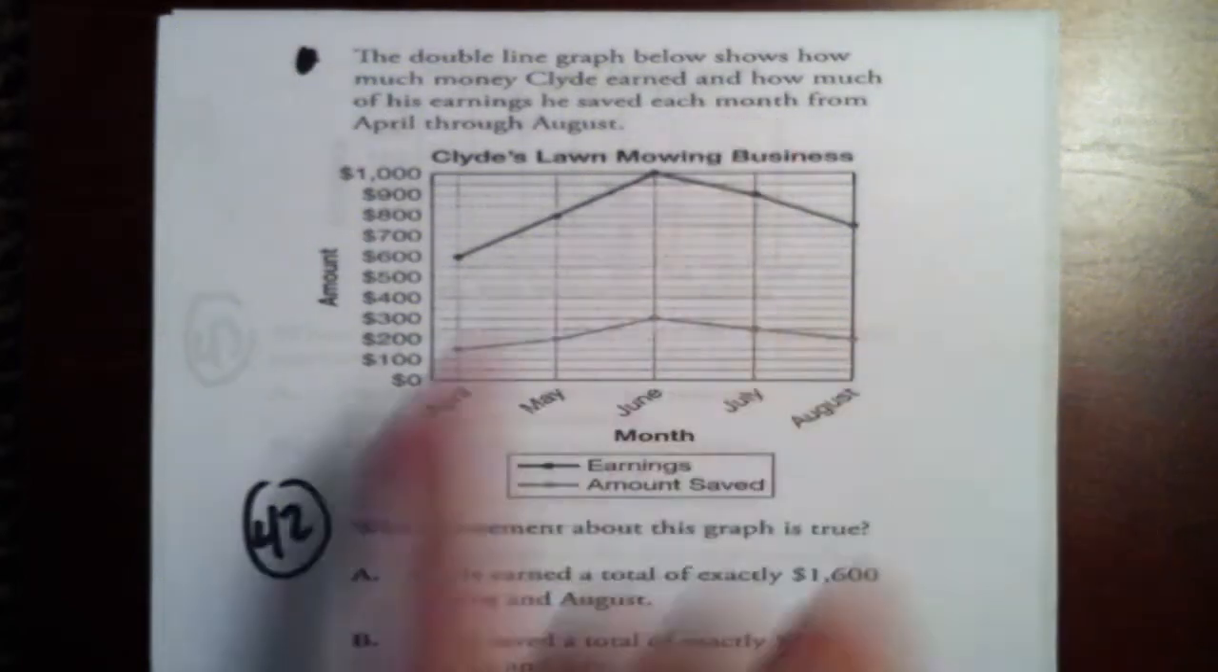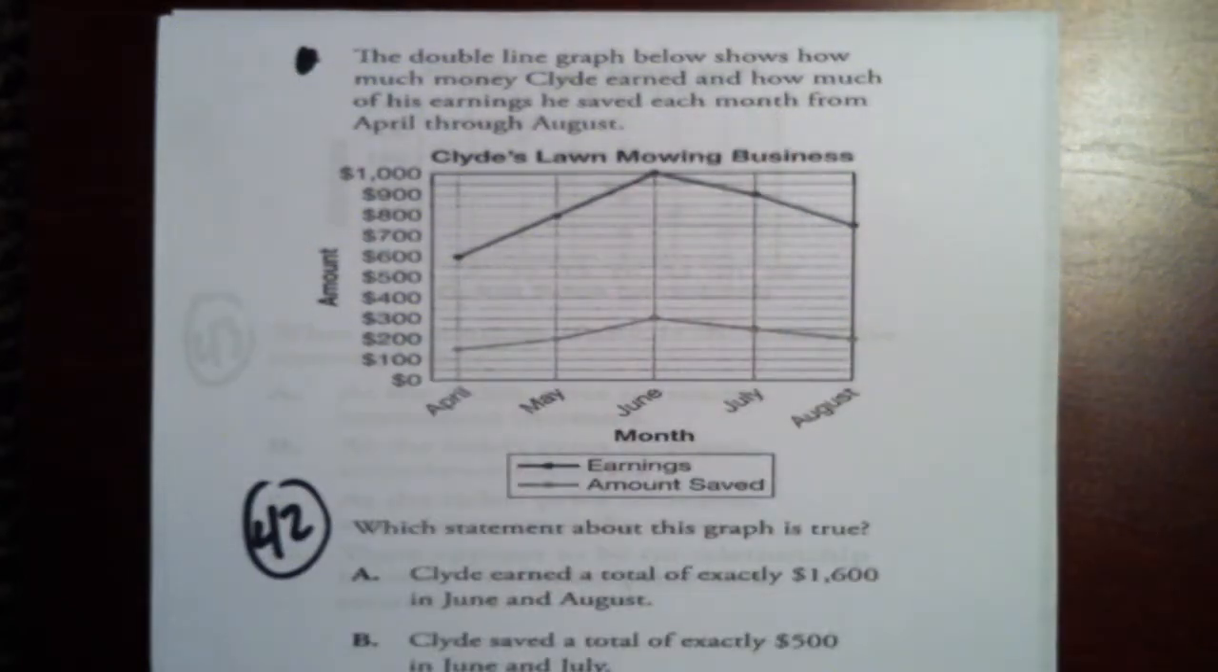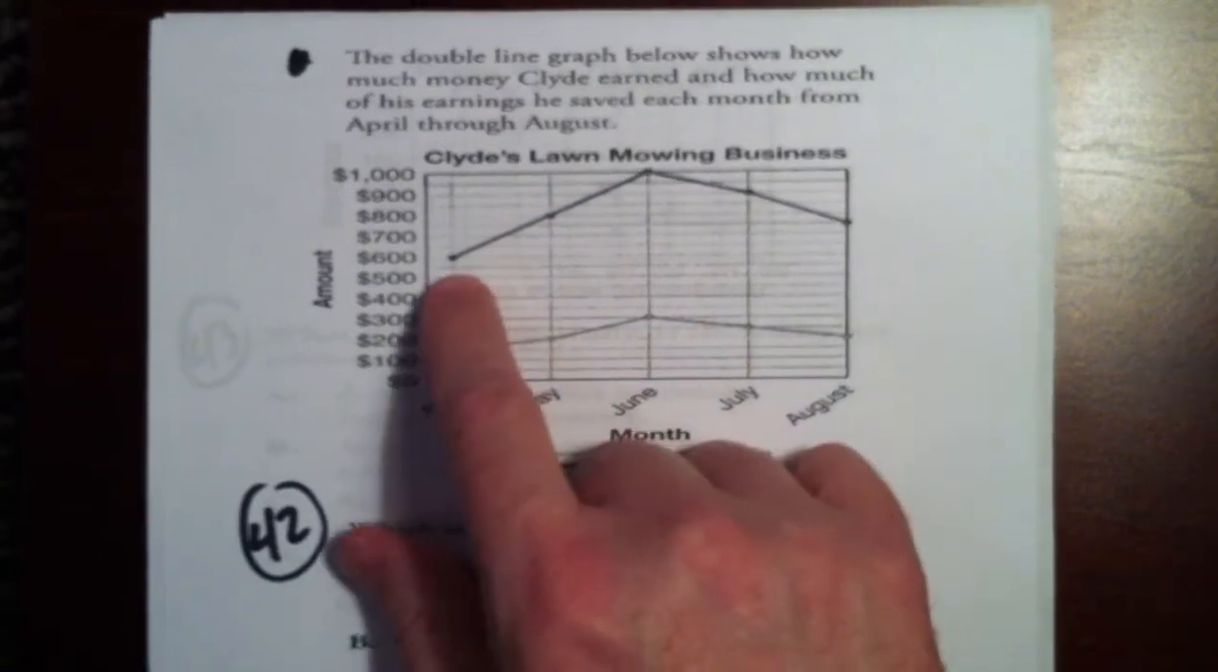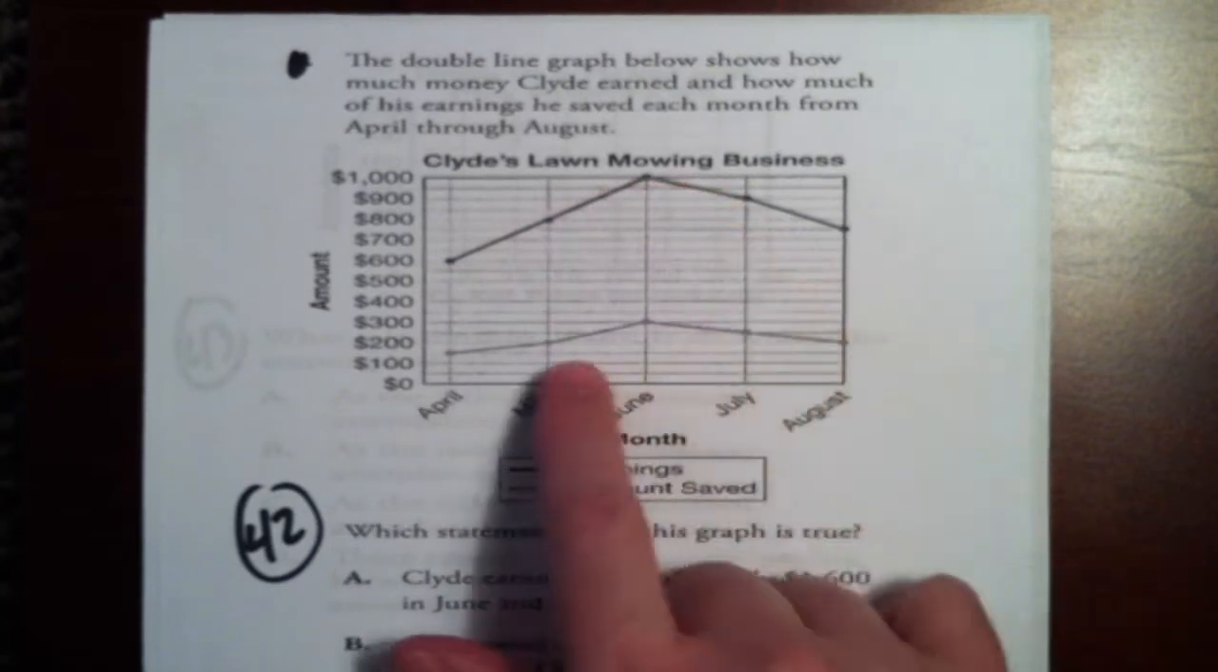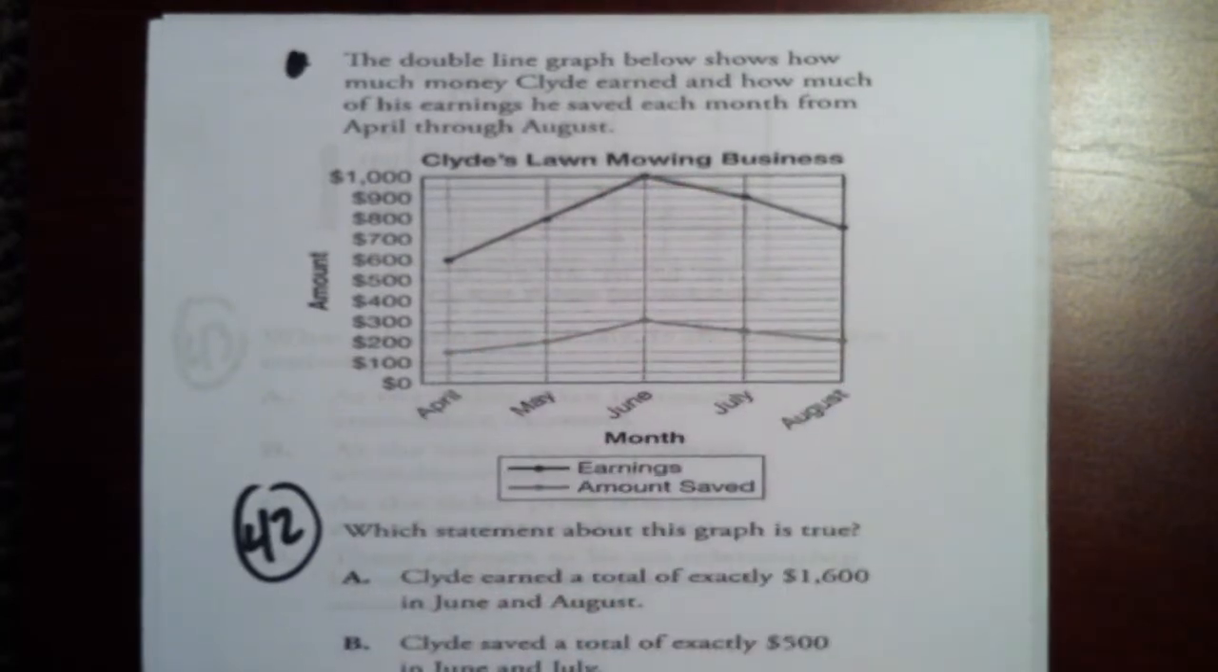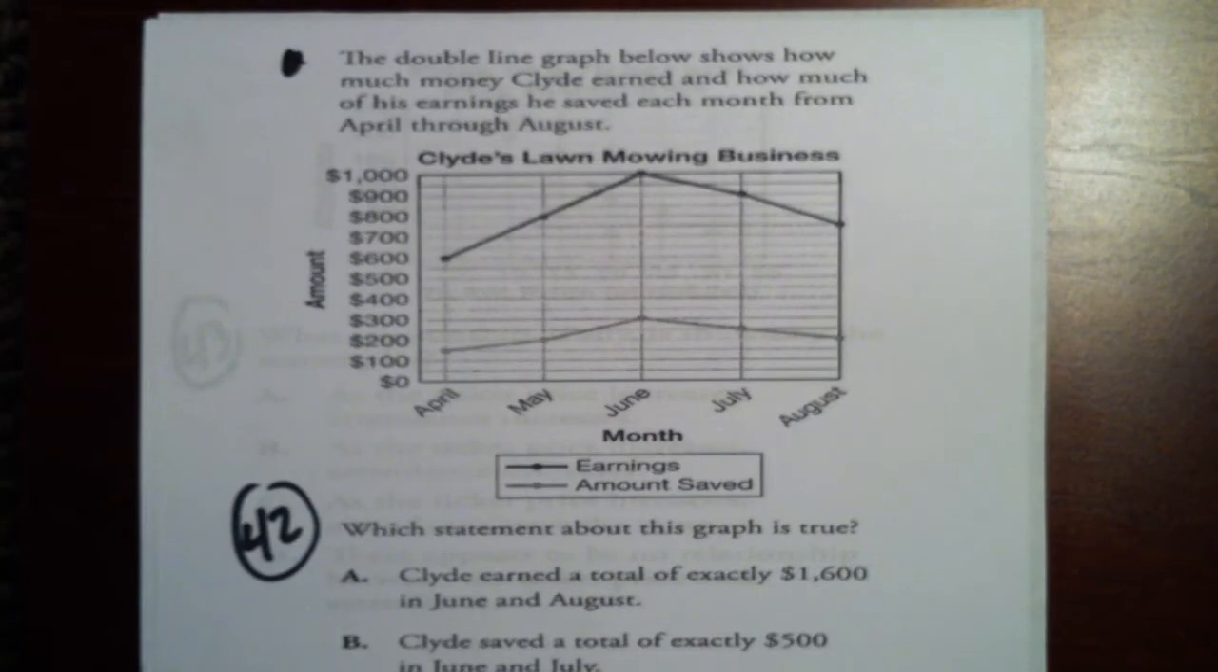The double line graph below shows how much money Clyde earned and how much of his earnings he saved each month from April to August. So in other words, he earned this much money here, and then of that he saved this much. Which statement about this graph is true?